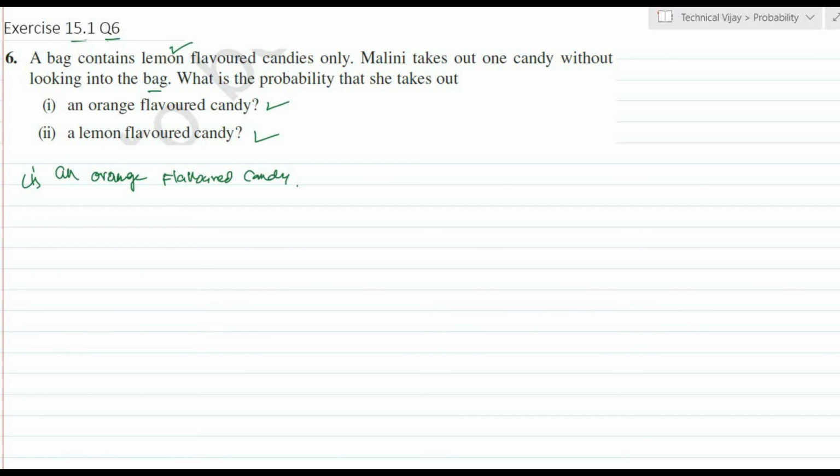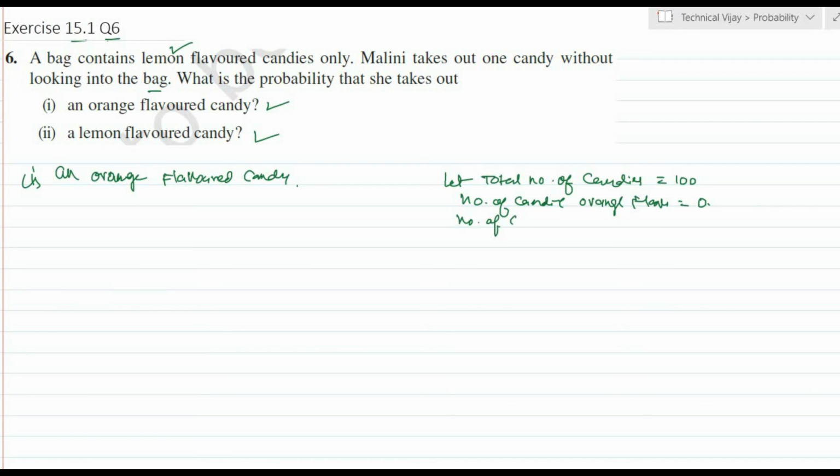Let us assume the total number of candies is equal to 100. The number of candies which are orange flavored is equal to 0, because he has not mentioned any orange flavored candies. Only lemon flavored candies are there.